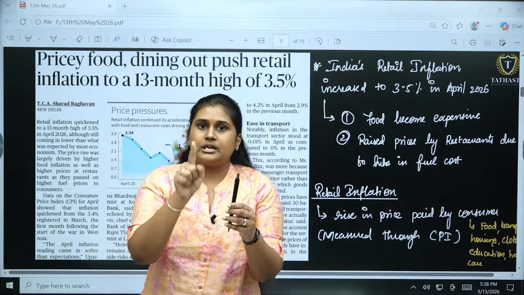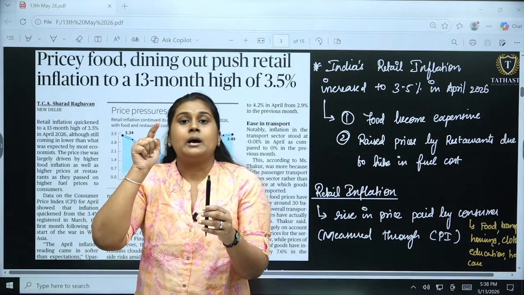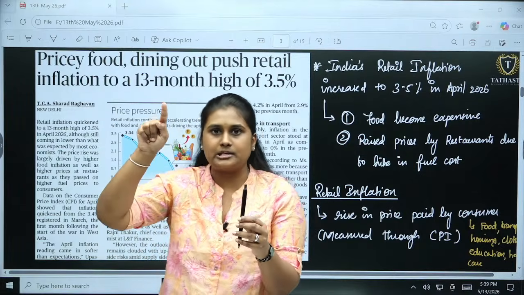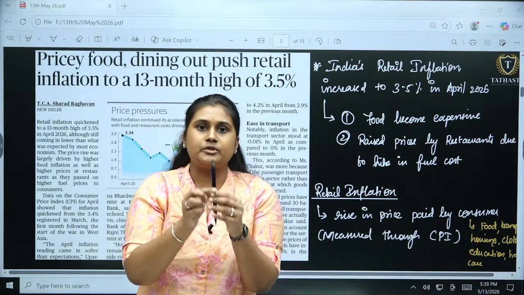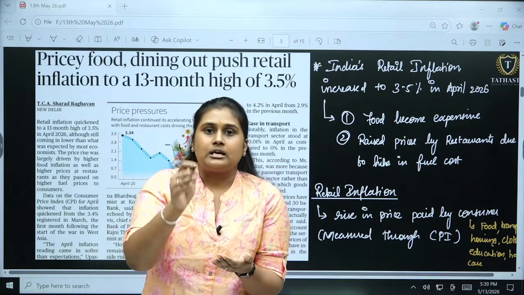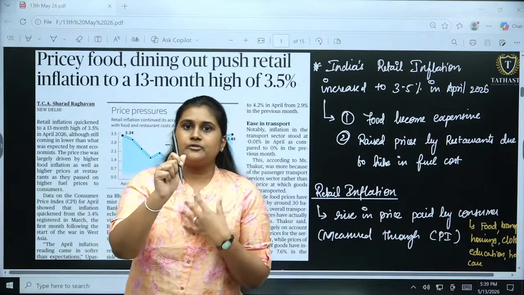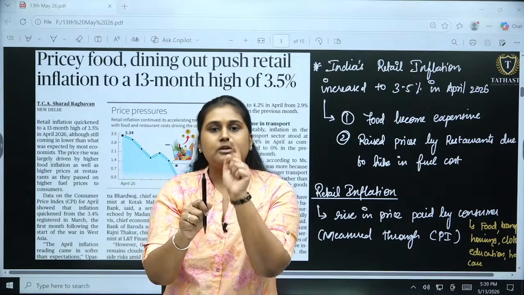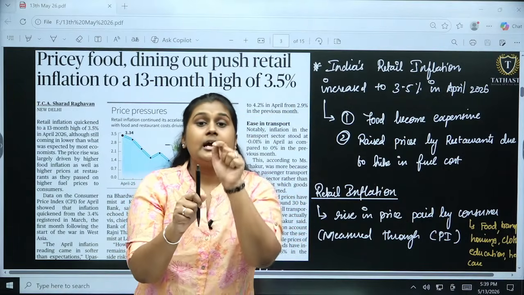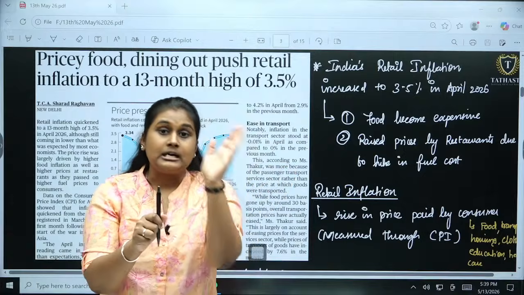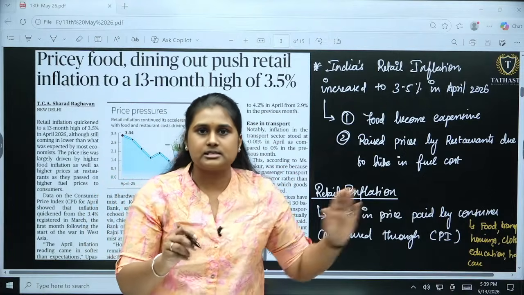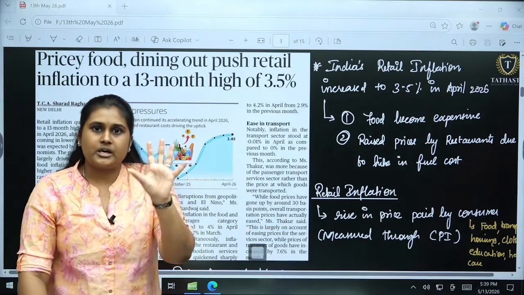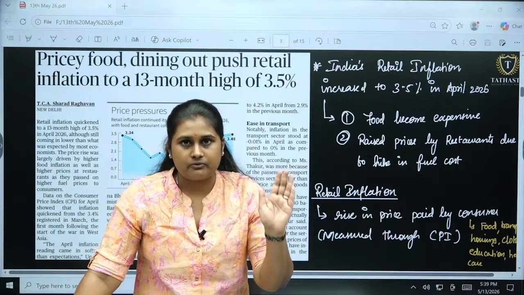So retail inflation is the rise in the price of the product paid by the end consumer. I'm going to use it finally, right? So I'm the end consumer. How many rupees I was giving earlier for this stylus, and how much I'm paying now. The growth in the price is called retail inflation. To be crisp, it is the rise in the price of a commodity. So that is retail inflation.